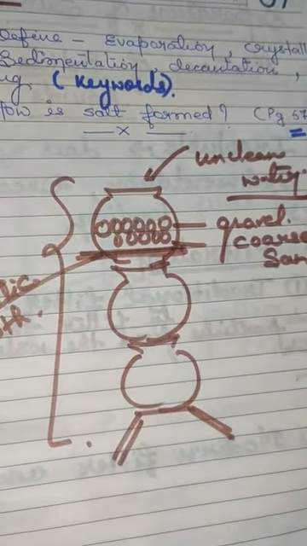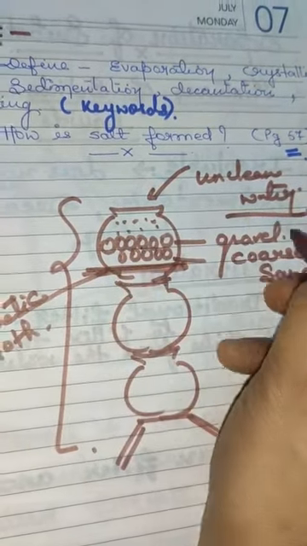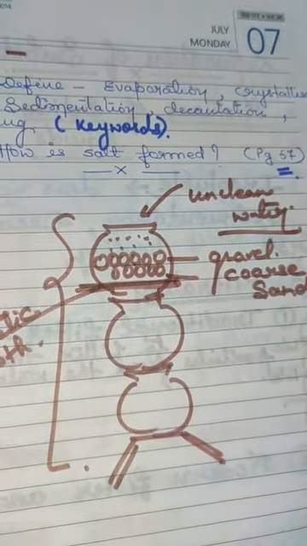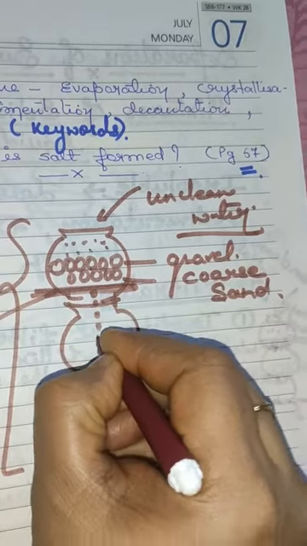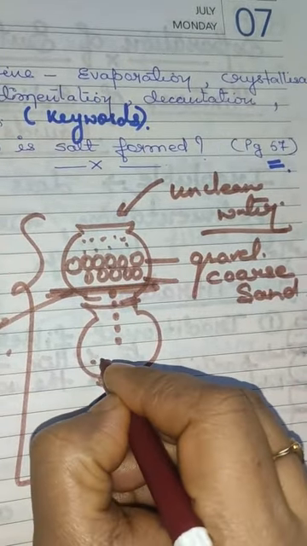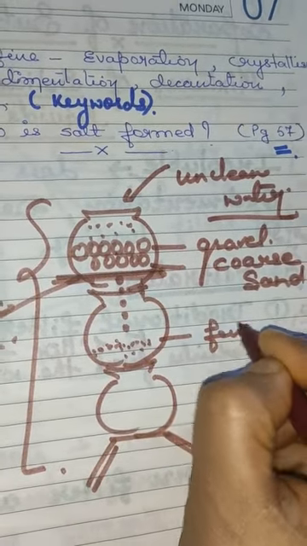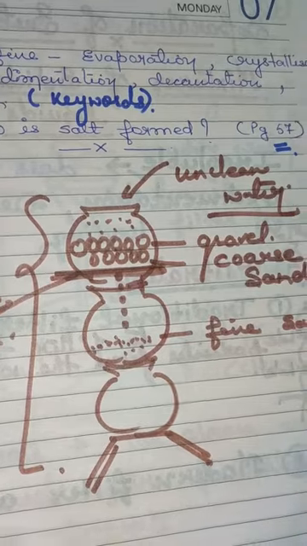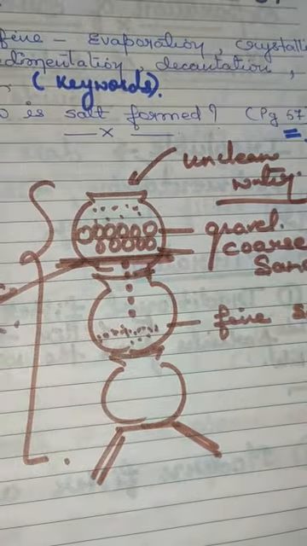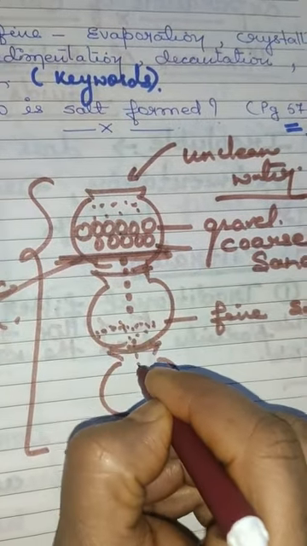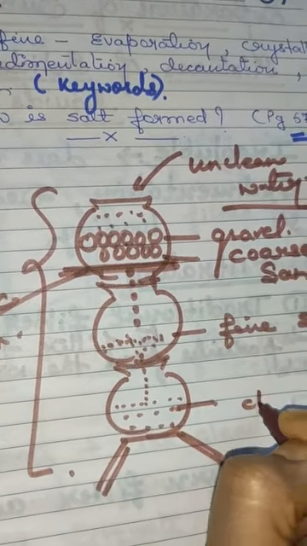just below the gravel. When the water is poured, these gravels and the coarse sand absorb the solid particles and the water gets down from the hole. The second one, small particles of the sand, which is known as fine sand particles, was kept. This fine sand again absorbs some of the solid particles and lets the clear water enter the third pot. This is the clean water.